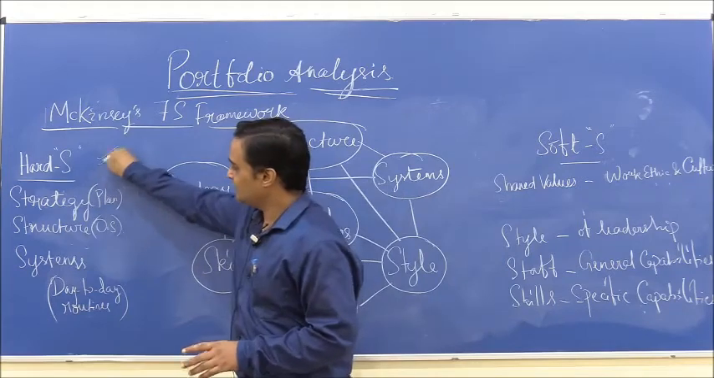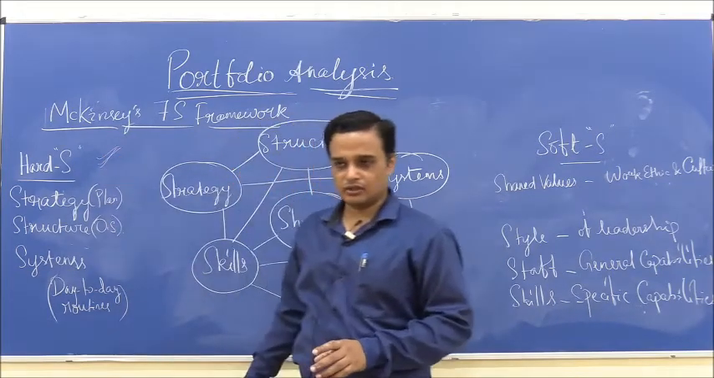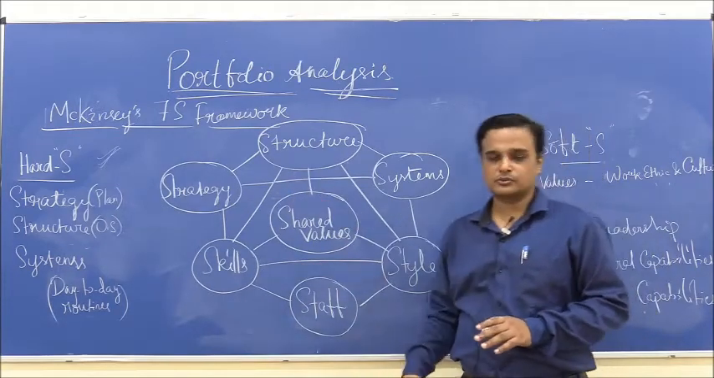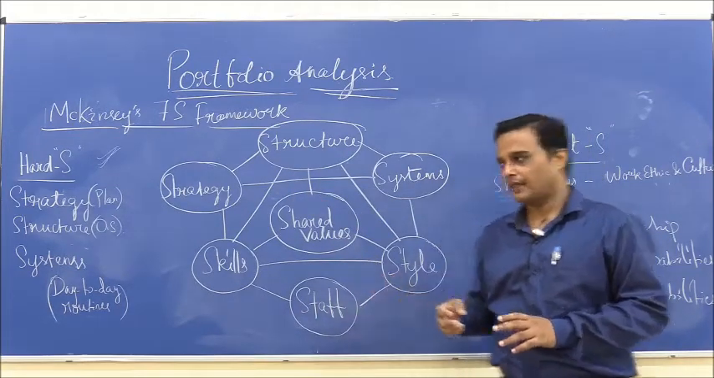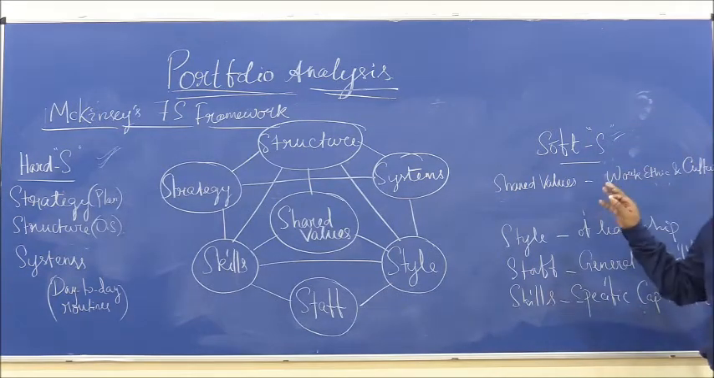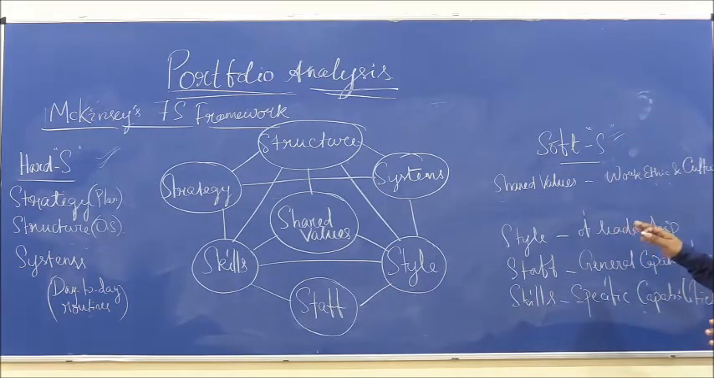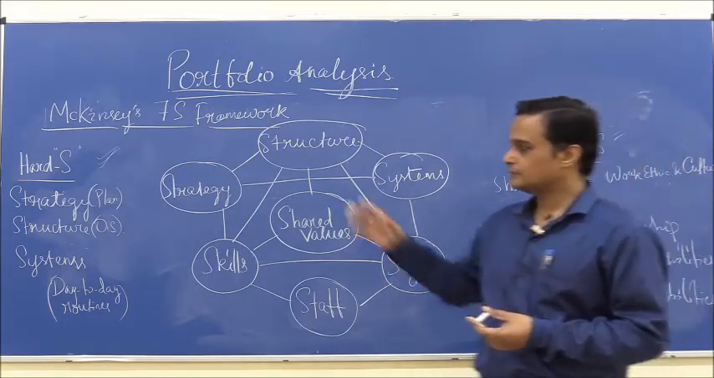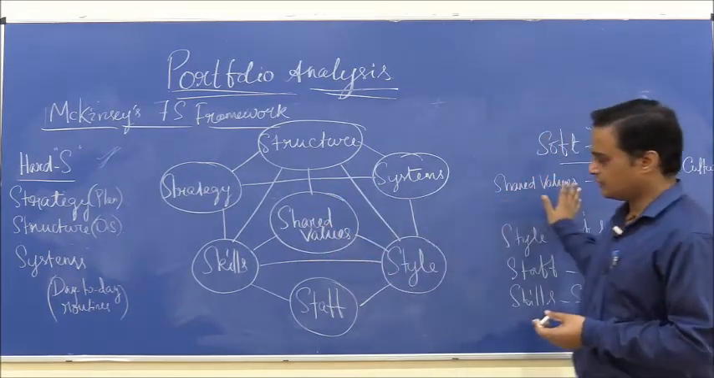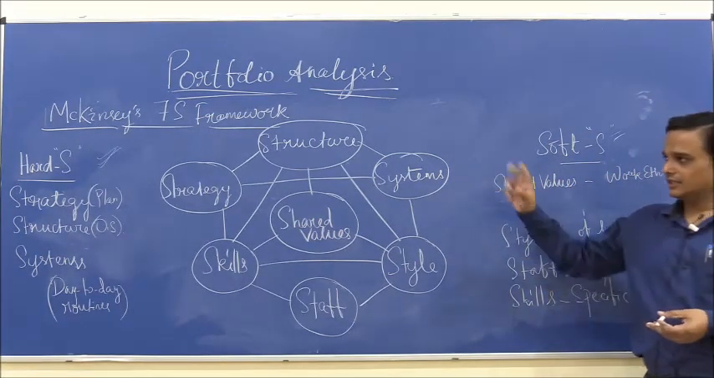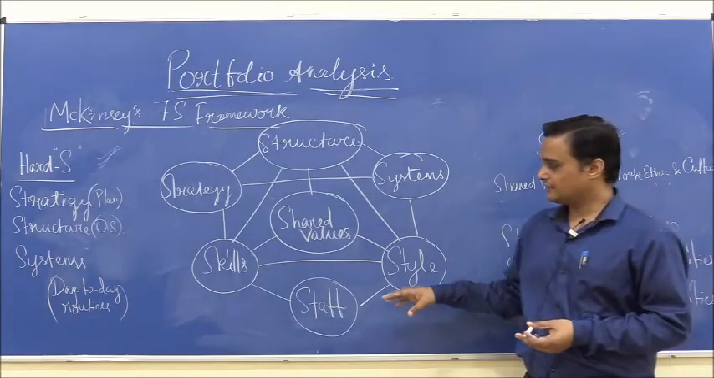There are the hard S's, hard because these 3 S's are supposed to be more tangible in nature, and then there are the soft S's, which are more intangible in nature. These cannot be judged very easily. So, these 3 S's and the 4 S's on this side, together comprise the McKinsey 7S framework.